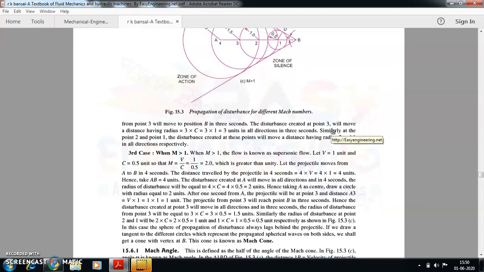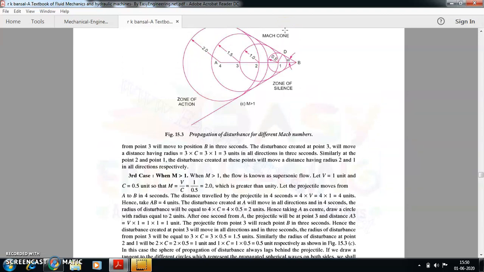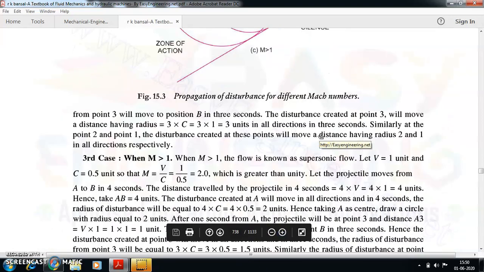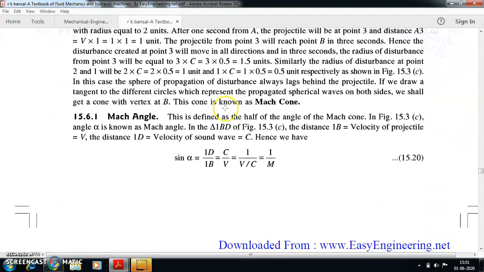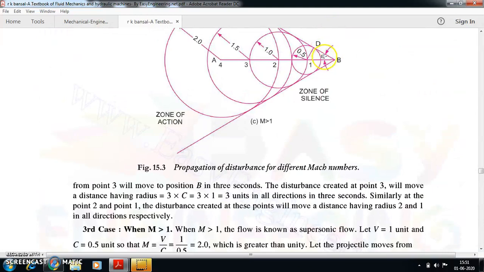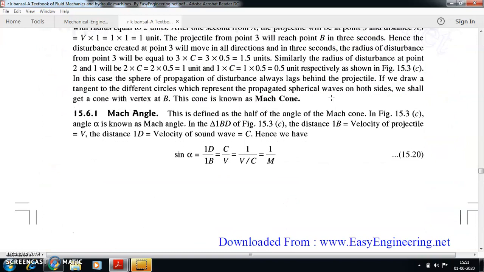Now if you concentrate here, I am drawing a 90-degree line from point 1 towards the upper side, to one of the sides of the cone. Let that line meet at point D over here. So I can define an angle called the Mach angle, which is half of the Mach cone angle. Let me call that particular angle alpha. This value alpha means a lot in the numerical problems which we are going to solve.